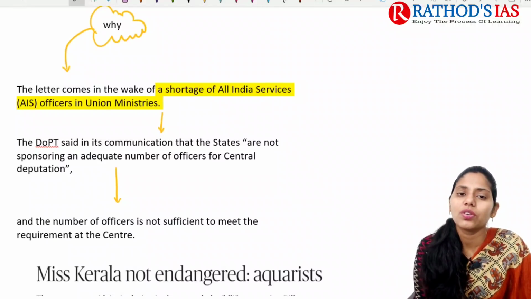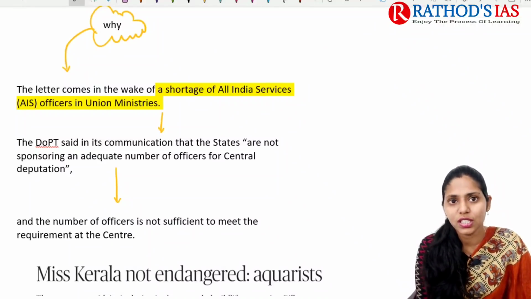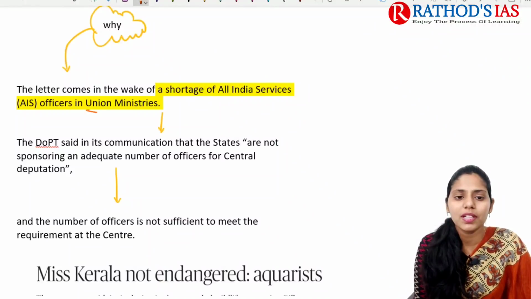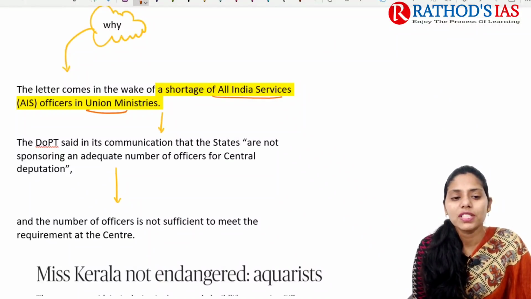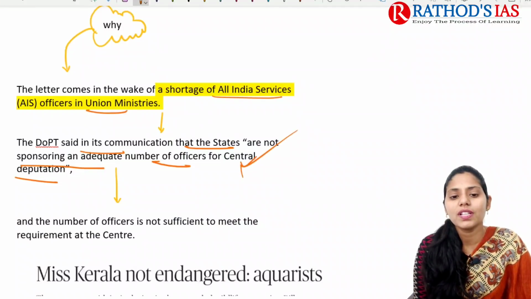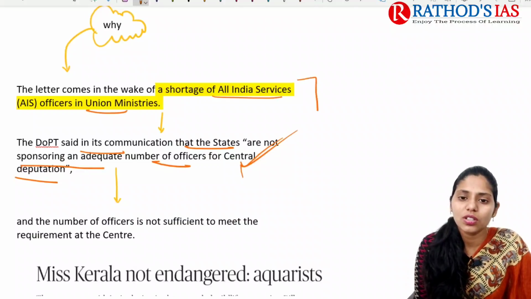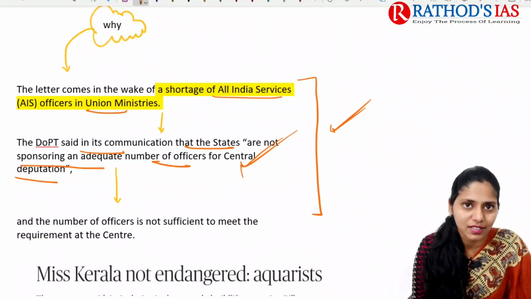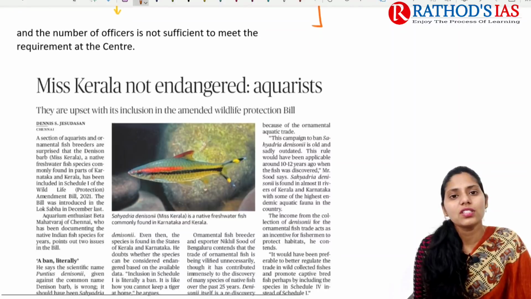The letter comes in the wake of a shortage of All India Service officers in the union ministries. So in the union ministries there is a shortage of IAS officers. The Department of Personnel and Training says in its communication that states are not sponsoring an adequate number of officers for central deputation. So for the central government, states are not sponsoring an adequate number of officers, and the number of officers is not sufficient to meet the requirements at the centre. So these are some important reasons behind the move by the centre. And now let us try to see the next topic.